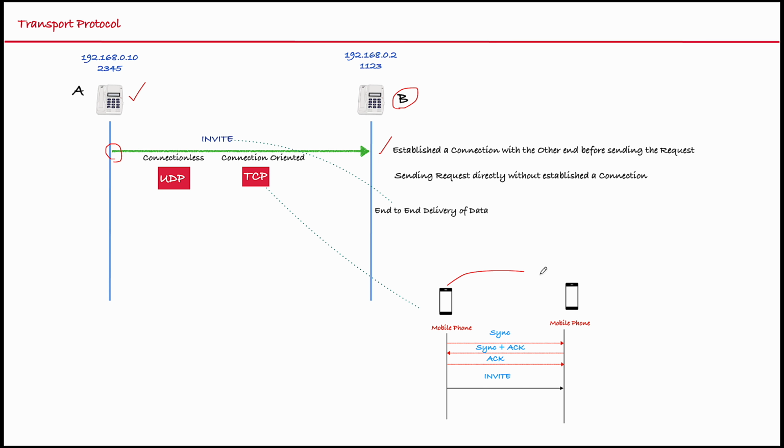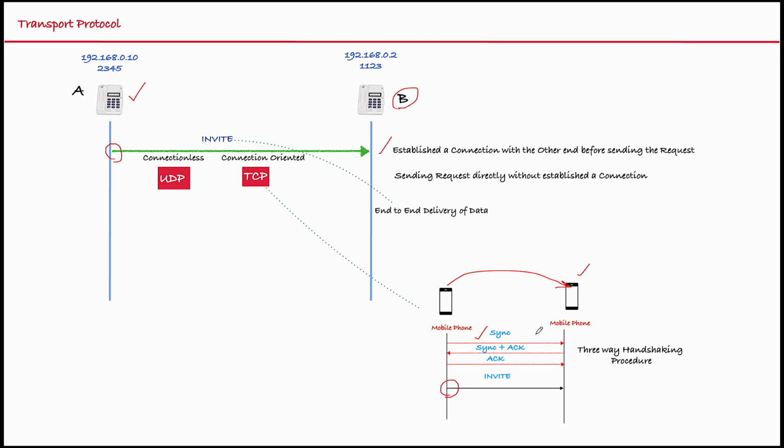Here, this phone sends an invite request using the transport protocol TCP. When this phone uses TCP, before it sends this invite request, it first establishes a connection with this phone. What we call the three-way handshaking procedure. First it sent a SYN message to this phone, then it got SYN plus ACK, and then this phone sent an acknowledgement. So this is what we call the three-way handshaking procedure.